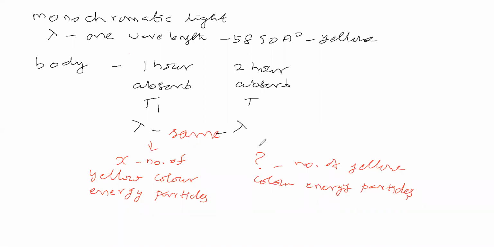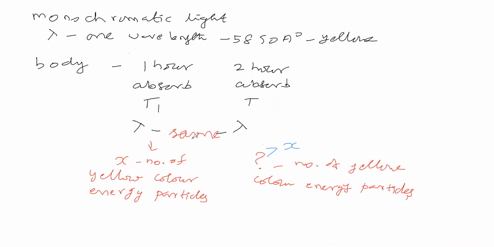Number of particles absorbed is greater than x. So here the number of particles absorbed is greater than x. Can we say here the number of energy particles absorbed is greater than x? Here the number of particles absorbed is x. Here the number of particles absorbed is greater than x.